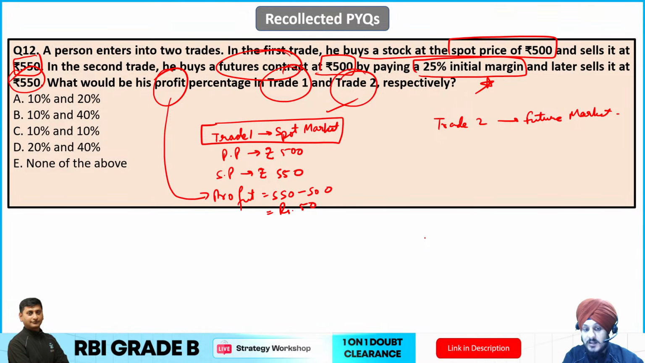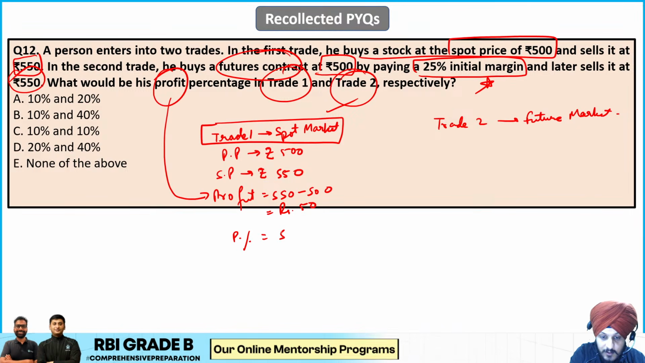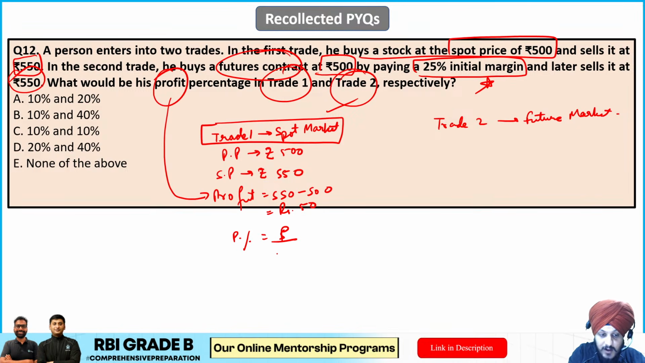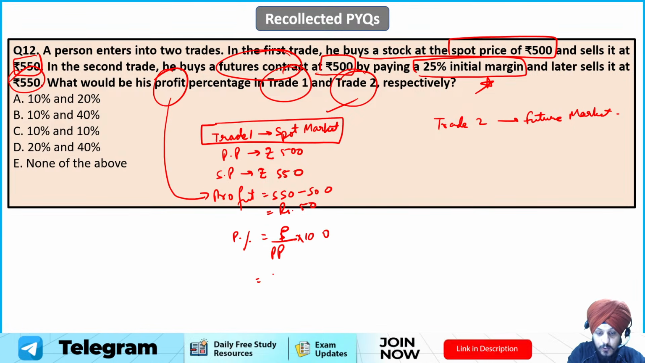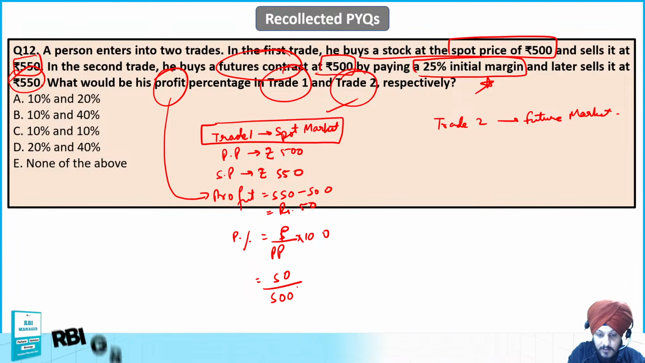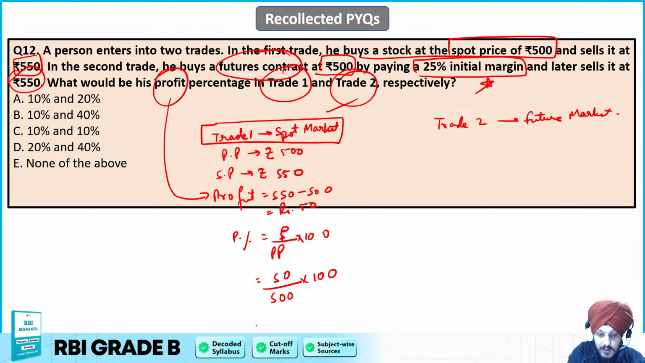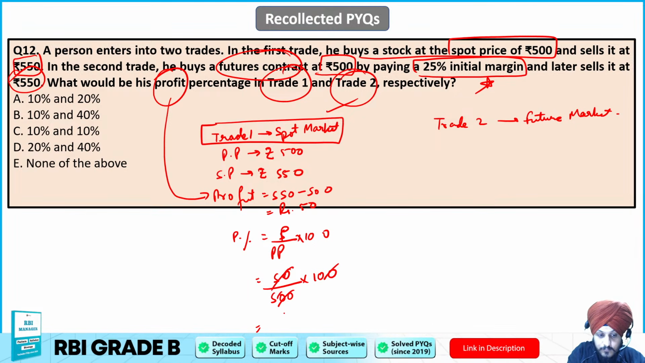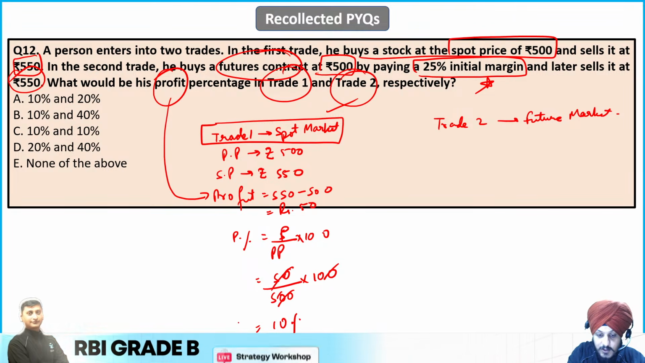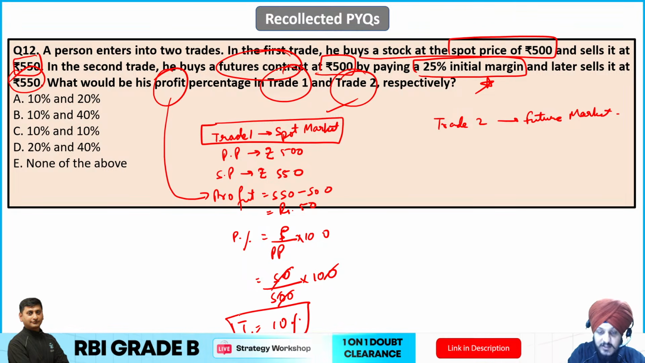Now the question is asking about the profit percentage, so we can calculate it very easily. Profit percentage is going to be profit divided by purchase price, into 100. So 50 is the profit, purchase price is 500 rupees, basic quants, into 100. So it is going to be 10%. So trade 1 profit percentage is going to be 10%.